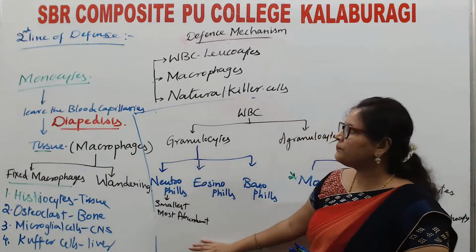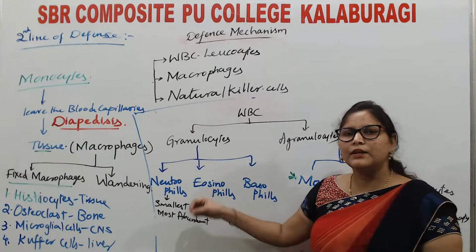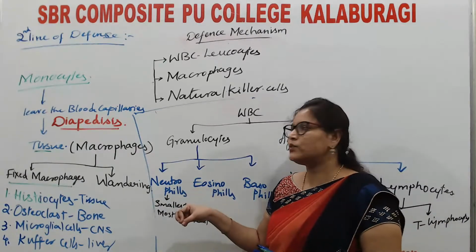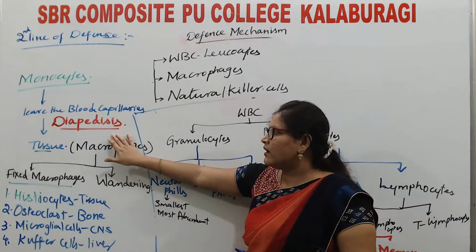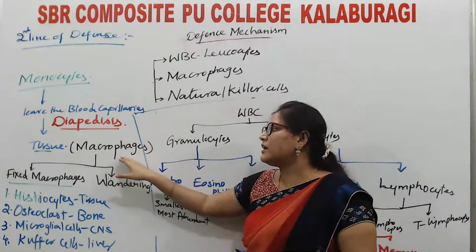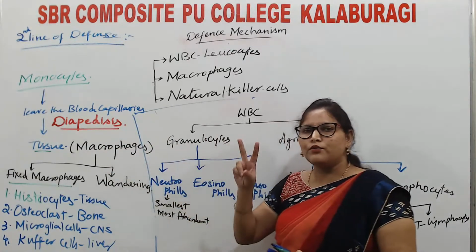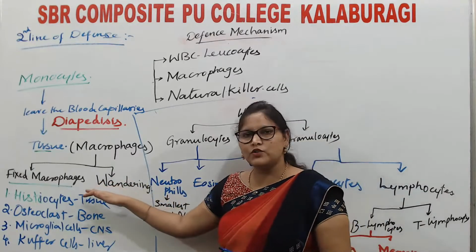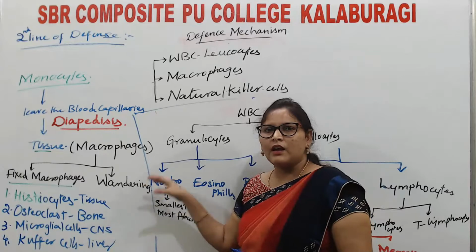Apart from that, in the second line of defense, the monocytes leave the blood capillary and enter into tissue by a mechanism called diapedesis. When they come into the tissue, the monocytes are termed macrophages. These macrophages are again of two types. Either they may be fixed or they may be roaming or wandering macrophages.